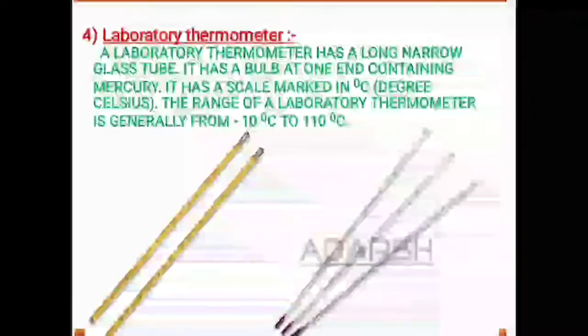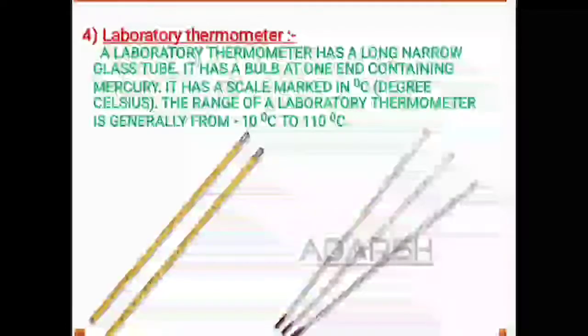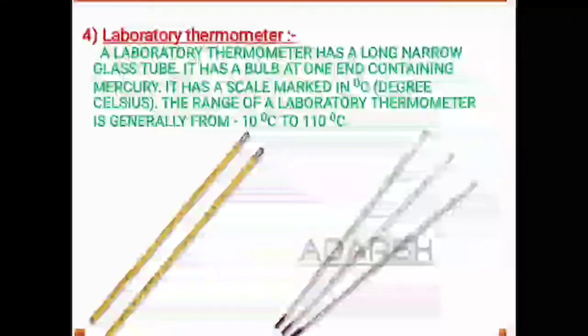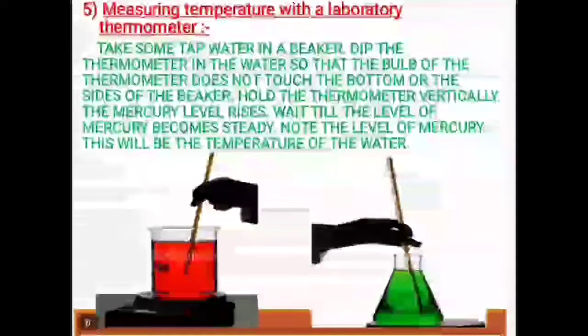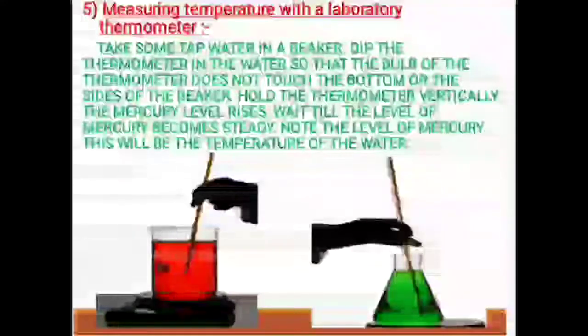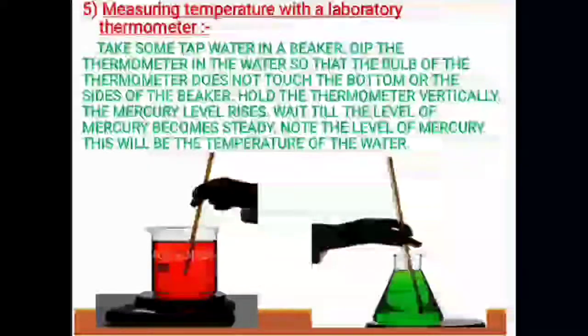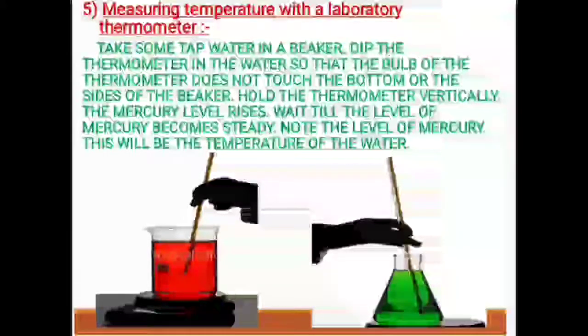So these are three important readings. One is freezing point 0 degrees Celsius, one is boiling point 100 degrees Celsius, and the normal human body temperature 37 degrees Celsius. So these can be asked in the exam also. Now, measuring temperature with a laboratory thermometer. As we already discussed how temperature is taken by a clinical thermometer, in the same way we are going to see how temperature is taken by a laboratory thermometer.